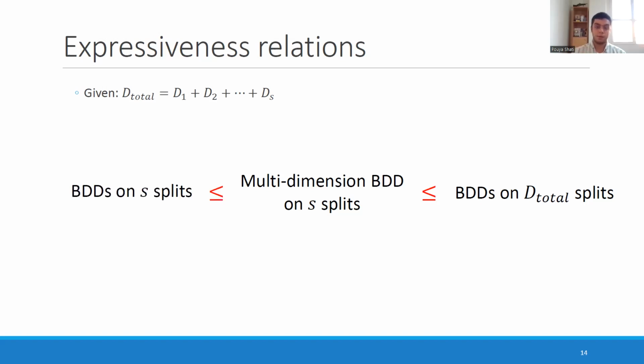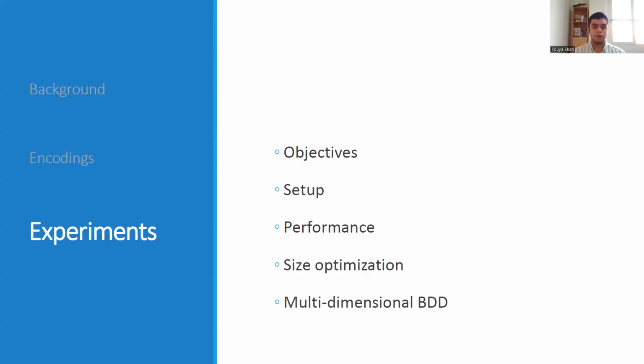But we have the other part of the relation as well, and that is trivial, because multidimensional splits are inherently more complicated, more expressive. That tells us that an MD-BDD on S splits is more expressive than an ordinary BDD on S splits. So this is kind of a nice sandwich of MD-BDD's expressiveness between the expressiveness of 2 ordinary BDDs. And it would be interesting in the experiments to see if this happens in practice as well, or is it just purely theoretical? Now, on to the experiments.